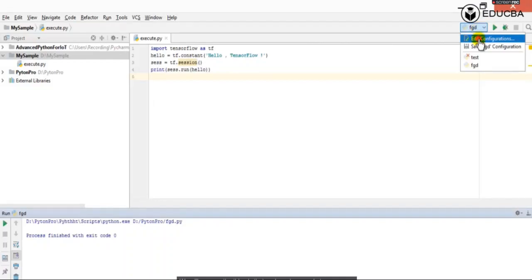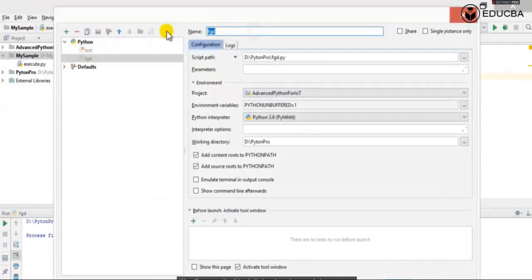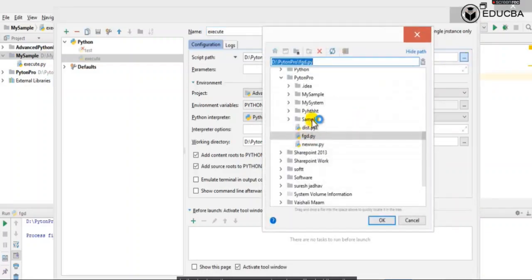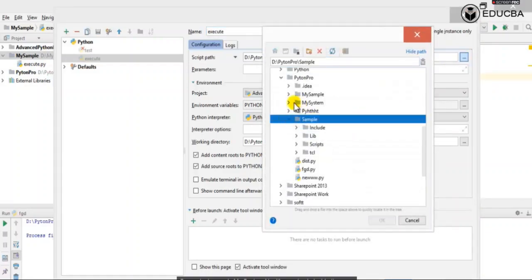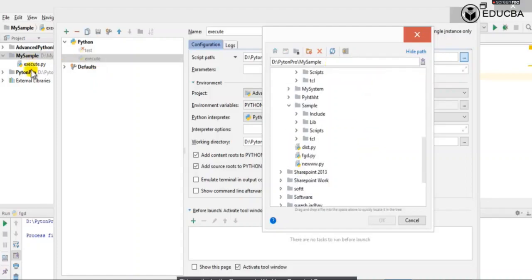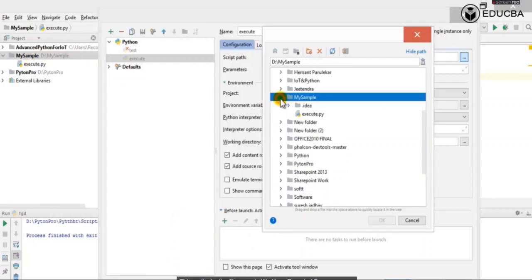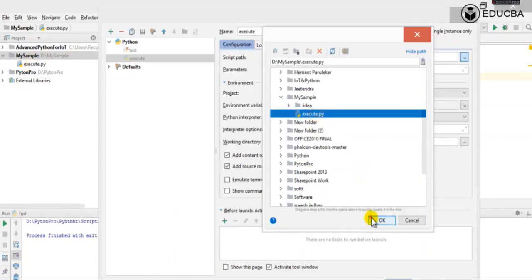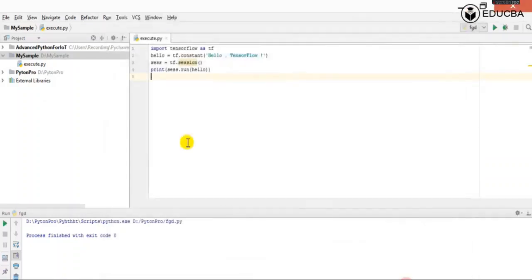Now we have to go to add configurations. Inside the added configurations, we have the Python file named execute. Let's give the name as execute, and we will select the Python file from the drop down list. Our project name is my sample. Inside my sample, we have this particular file, execute.py. So we will select our file execute.py. We will click on OK, apply, and then OK.